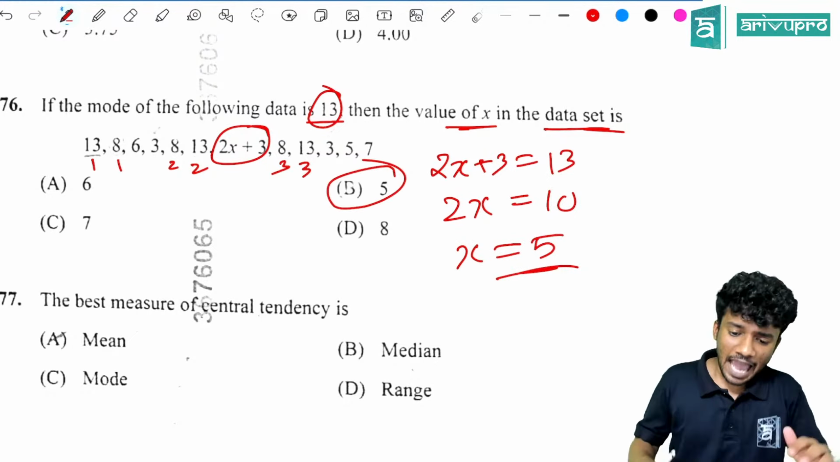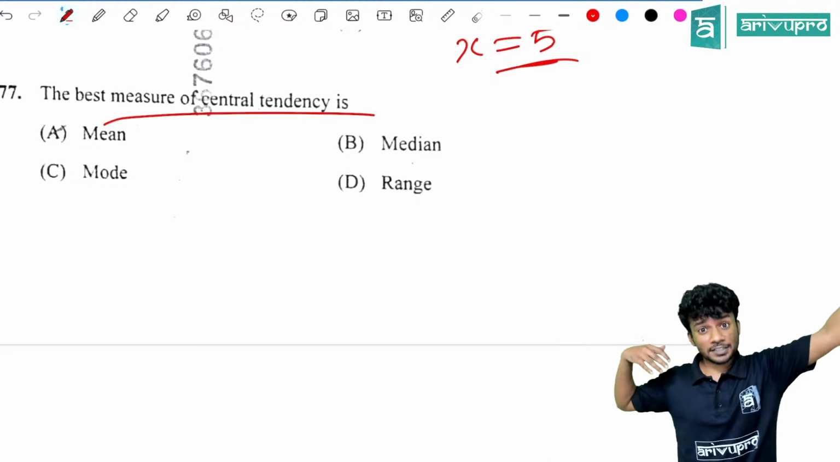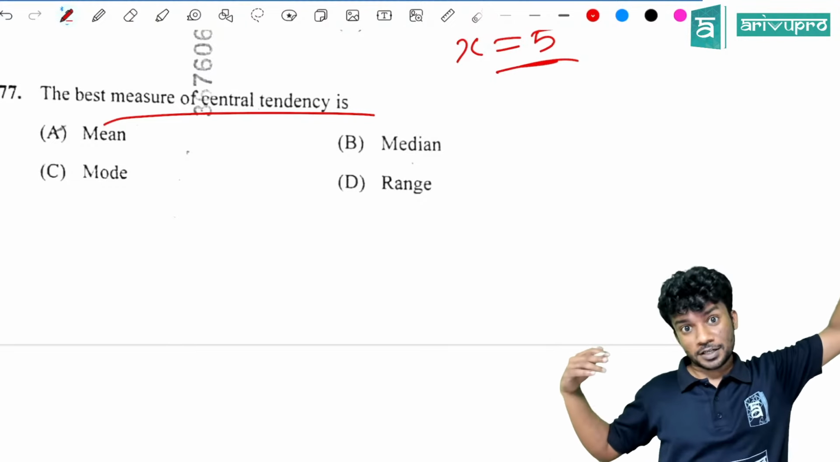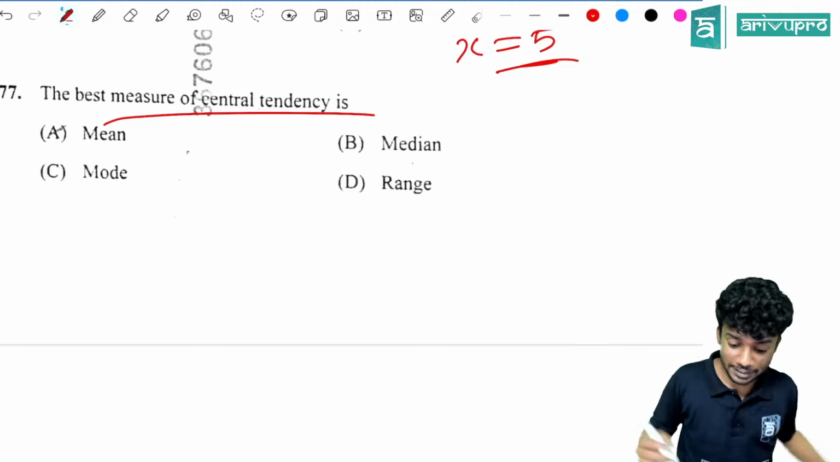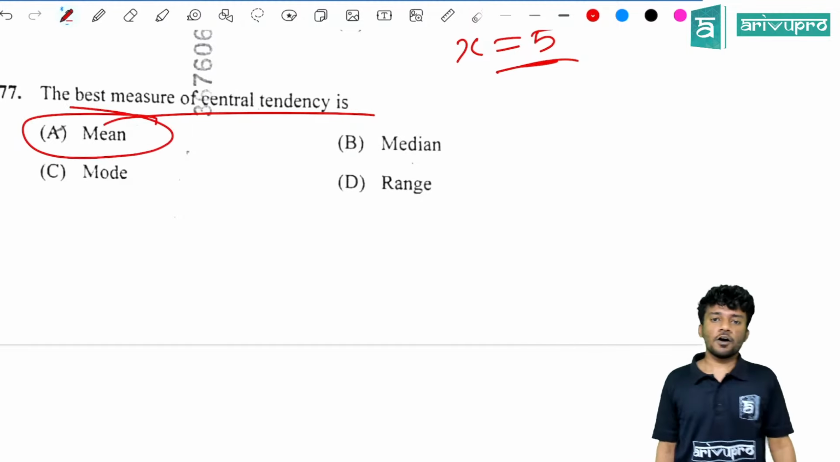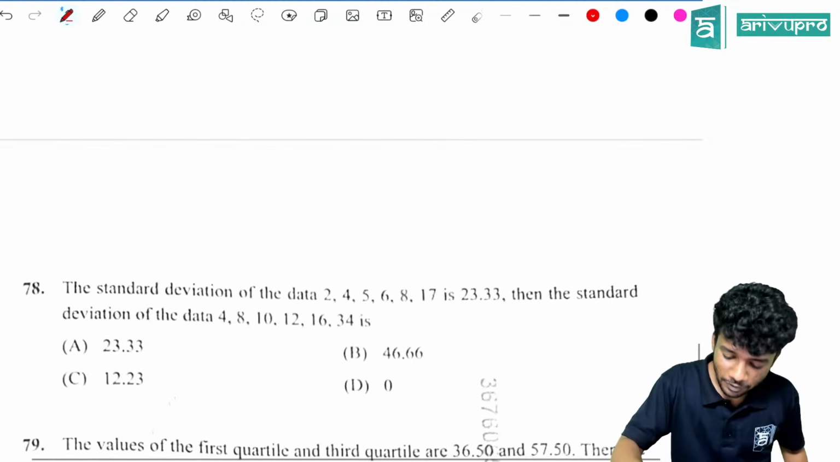Did you get it? And the next easy question, if you know the basics, what is the best measure of central tendency? When you come to the class, they will find the average attendance, or will they take the median or mode? What will they take? Mean only they will take, right? So the answer is option A. Mean is the right answer.